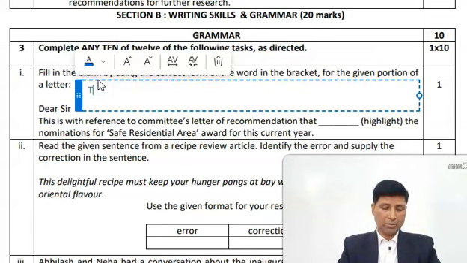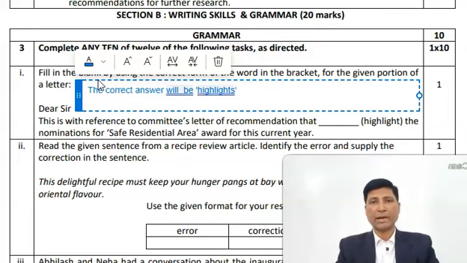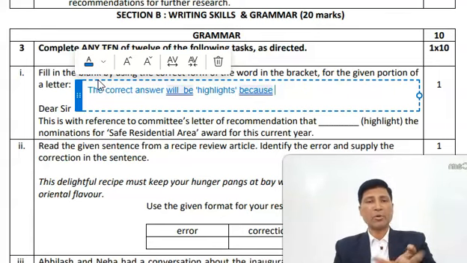The correct answer is or will be highlights. So here highlights will be the correct answer. But this is not what you have to learn. You have to know in each of the cases why that will be the right answer. Let me explain. Now your answer should begin from here. Because. So do not rely on your answer until you know the explanation.